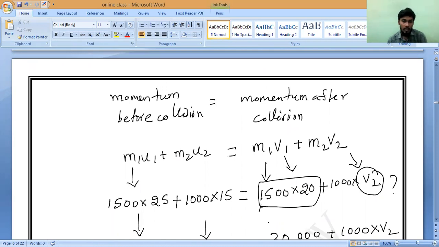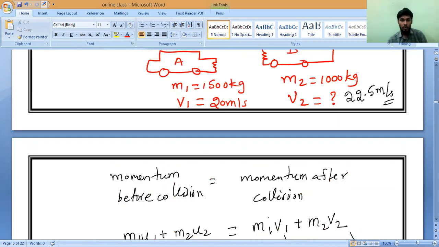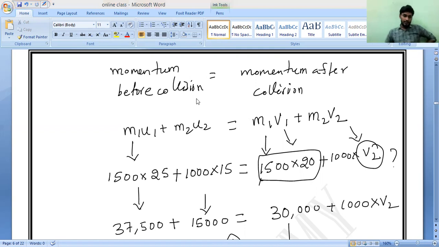If you have anything to ask me, please ask. This is collision, during collision. From here you have to draw these diagrams, I hope you have drawn. Now from here you continue. Momentum before collision equals momentum after collision. So before collision, M1U1 plus M2U2 equals after collision, M1V1 plus M2V2. Do it. Understand? Any doubt, Darun? Ask me.